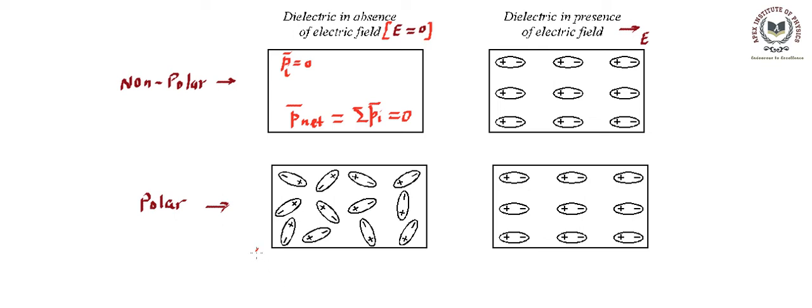Again, in this case also we are going to calculate the net electric dipole moment. That is written as the summation of the electric dipole moment of each individual molecule, and this has to run from i equal to 1 to n, where n is going to be a very large number, because even a very small sample of dielectric material is going to have a very large number of molecules.